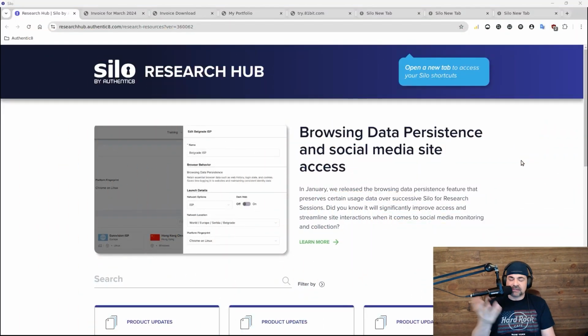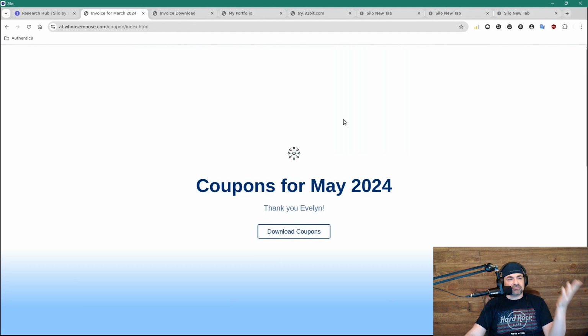So a couple examples right now. I've got Silo running here instead of any of the other browsers you might normally use. And I'm going to show how this just protects me, right? So let's take a look at a site here. Oh, look, coupons. It's one of those sites out there. You can click on things. Anybody can do this, right?